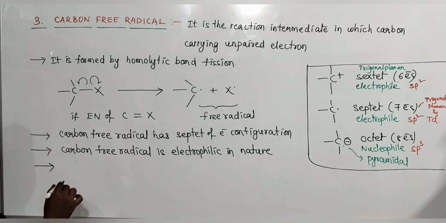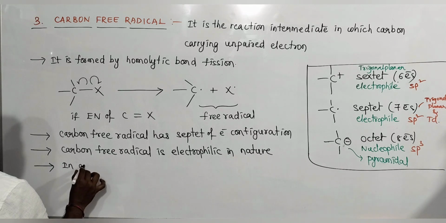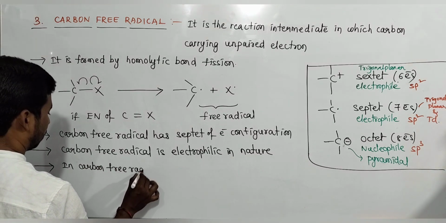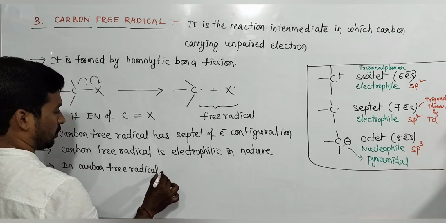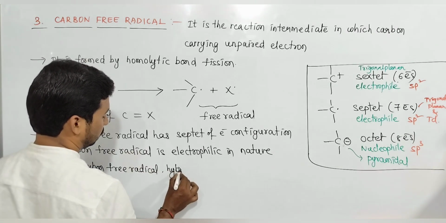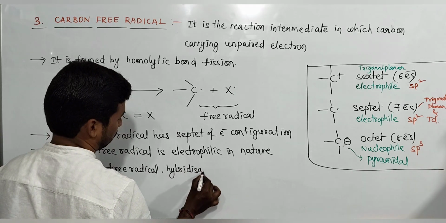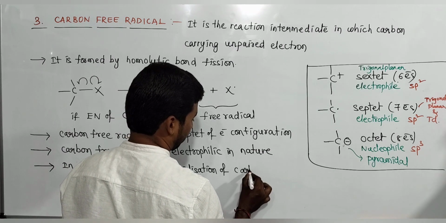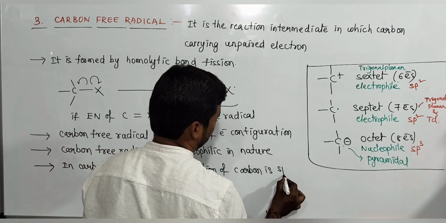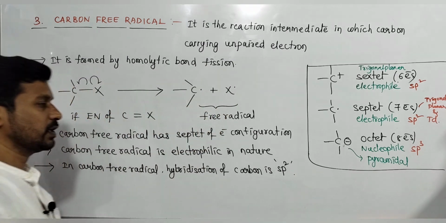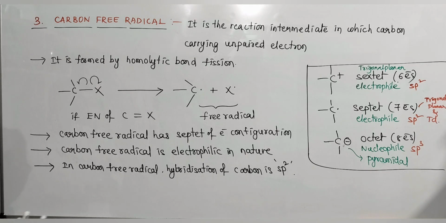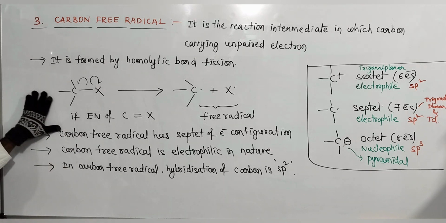In carbon free radical, the hybridization of carbon is sp2. sp2 acts as an electron deficient species. Okay, and the shape of the molecule. First take this one, I will explain shapes.